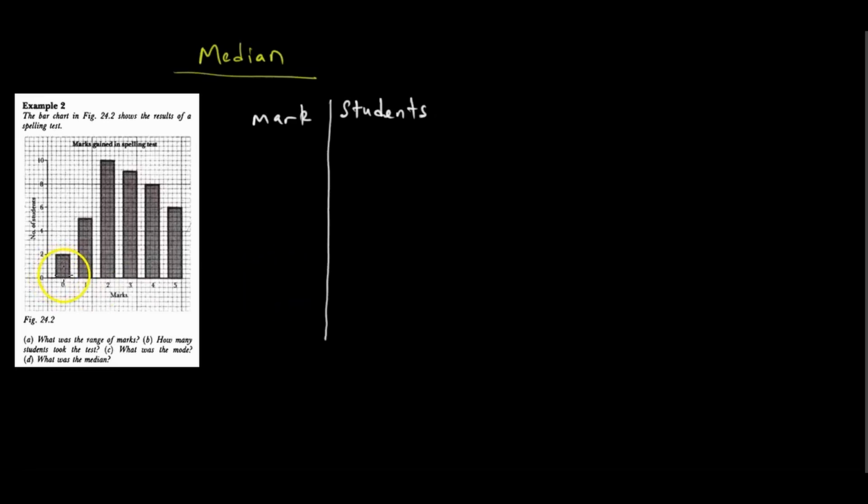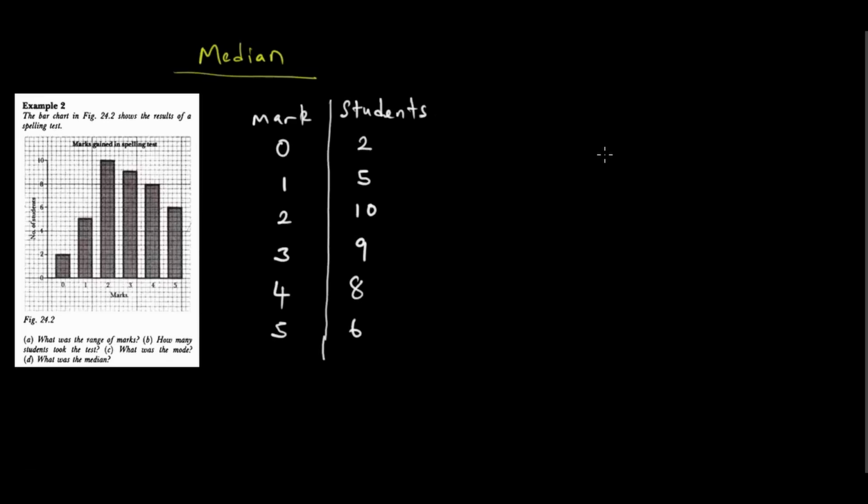Tadaro, we see kuti ma students akawana 0 i2, saka the mark is 0 and 2 students. When the mark is 1, we have 5 students. When the mark is 2, we have 10 students. When the mark is 3, we have 9 students. When the mark is 4, we have 8 students. And when the mark is 5, we have 6 students. Like this. Saka, we can actually write down the number of students.